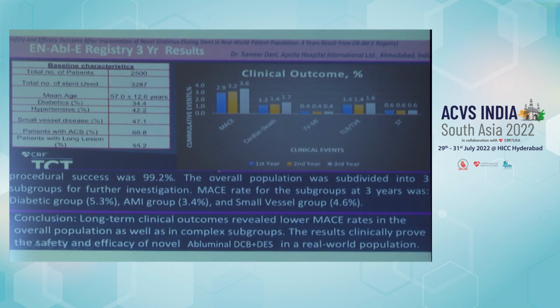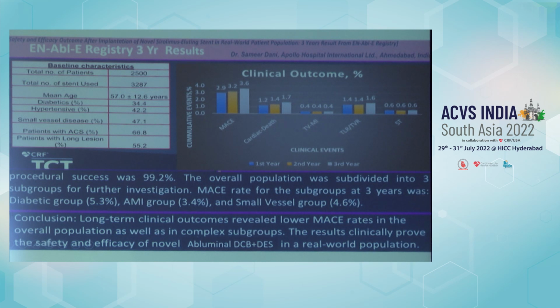So what is the evidence base so far with the DES plus DCB platform? There is an Indian registry called the Enable Registry, by Samir Dani et al. It is a 31 center study. I think it is a sicker set of population. Around 34% of the population are diabetic, around 60% have acute coronary syndromes, 40% are hypertensive, long lesions are around 55%, and small vessel disease is 47%.